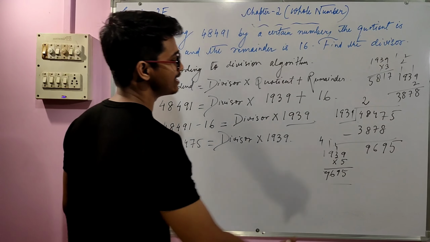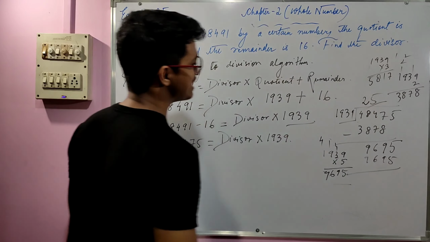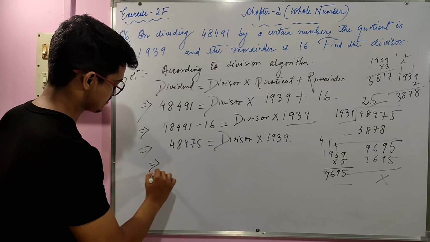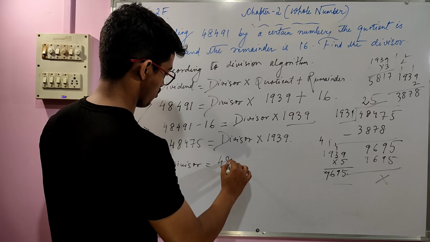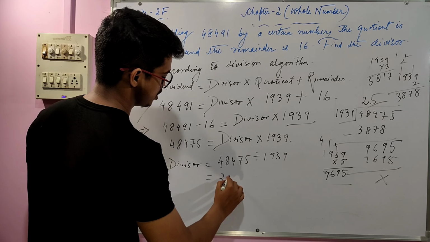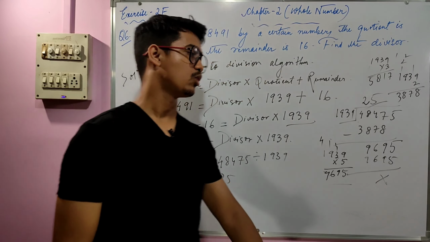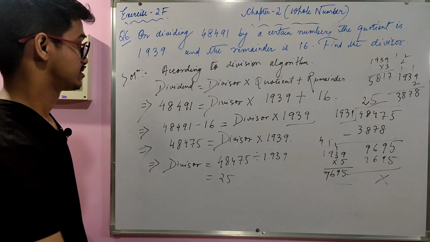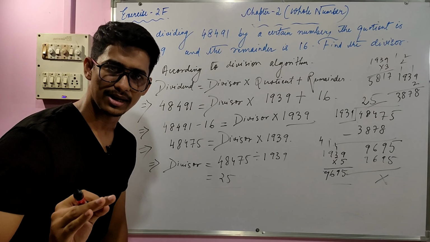So the answer is basically 5, then 9, 5, right? So 25 is our net result. So the answer is: divisor equals 48475 divided by 1939, which gives us 25 as a result. So now the question is why I'm doing minus and then division, right? So hence this is a type of equation. What do you mean by equation?